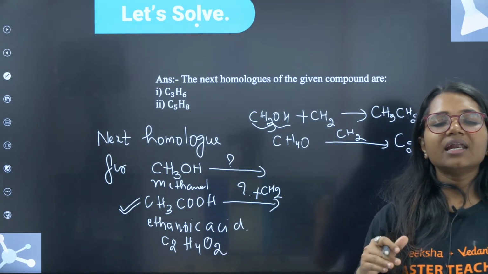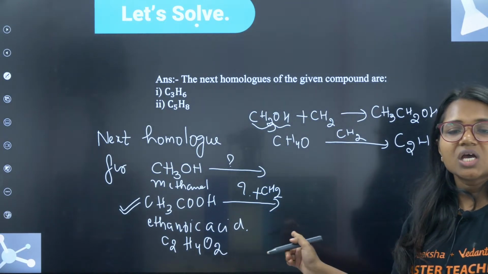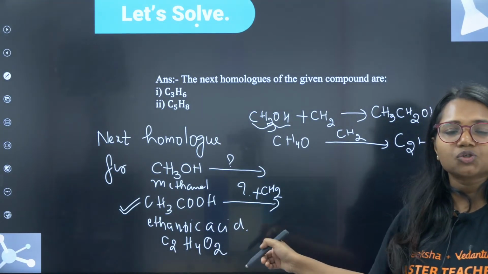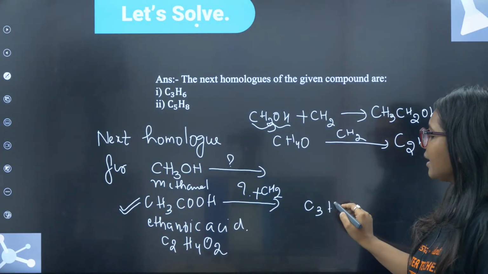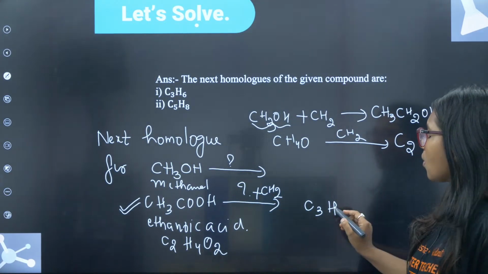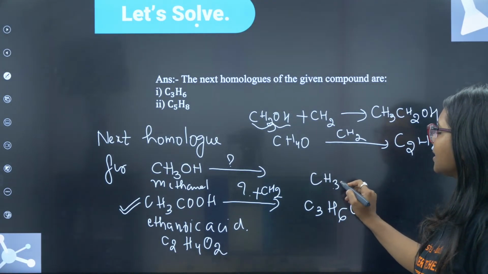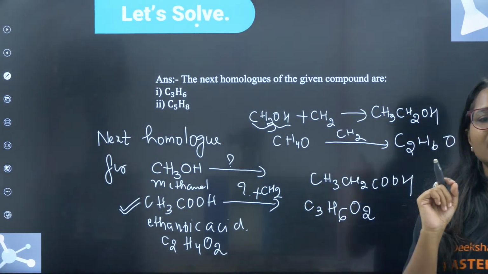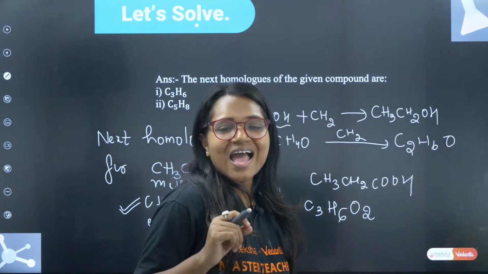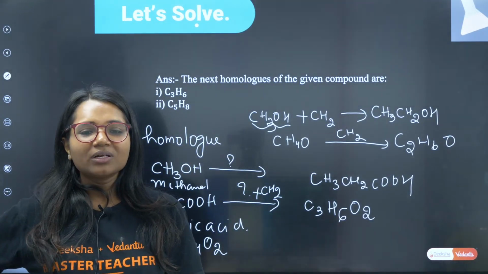Why am I not getting more answers? Guys, do you have any doubt in this? Just add one CH2 group. So what will this be? C3H6O2. So basically CH3CH2COOH. Like this you can write the next homologue. Absolutely correct. Very good, guys.